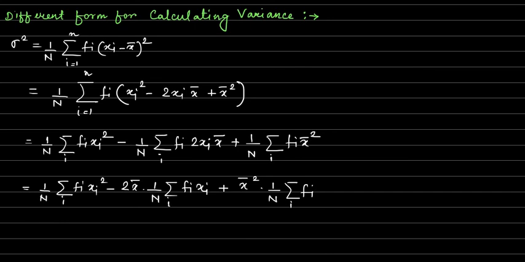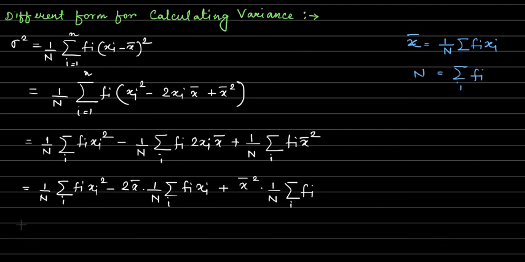Now we know that x bar is 1 by N summation of fi xi, and capital N is summation over i fi. So we substitute these values in the last line.